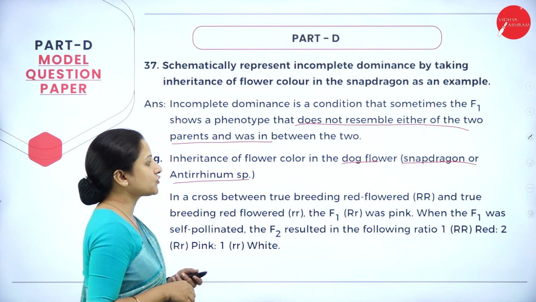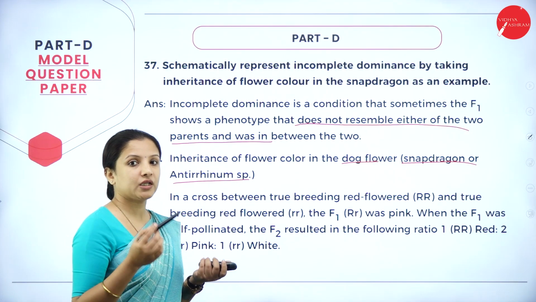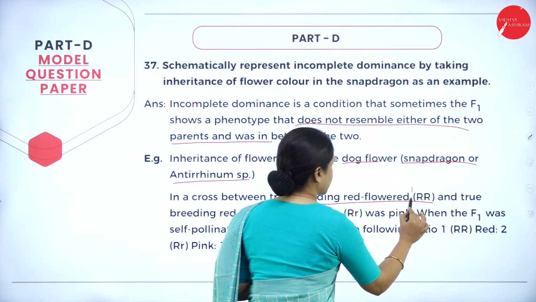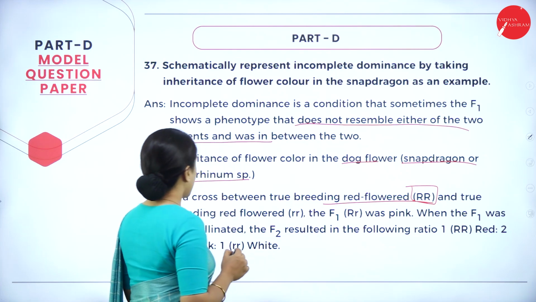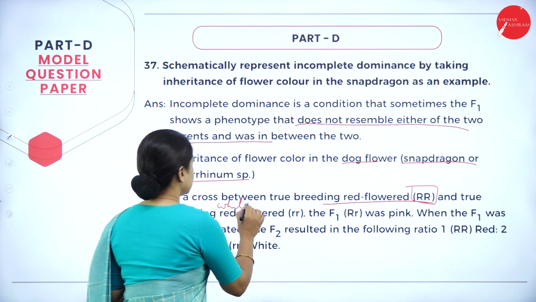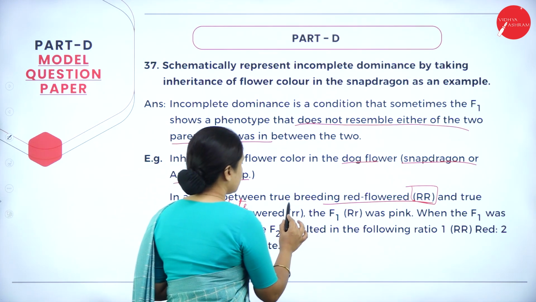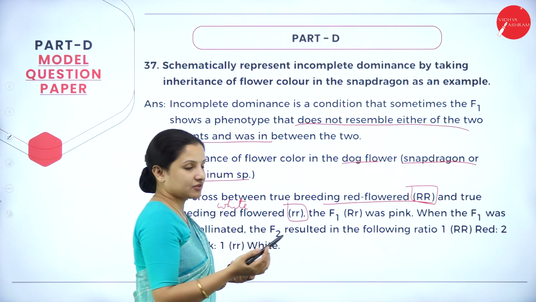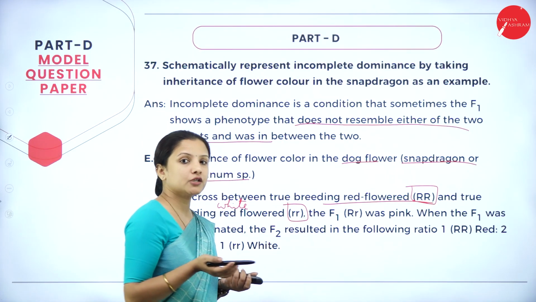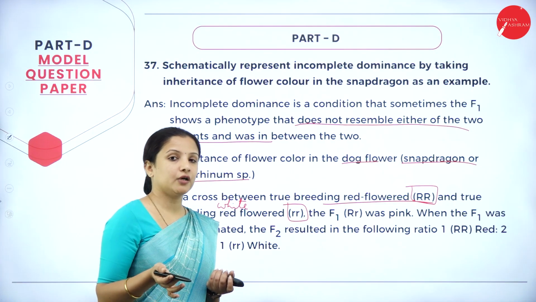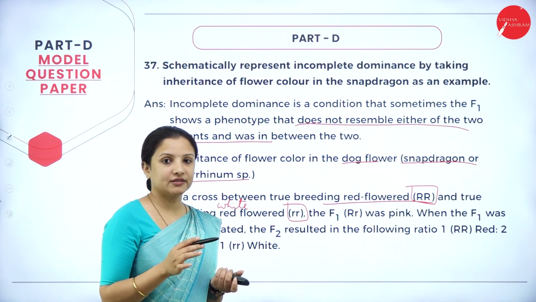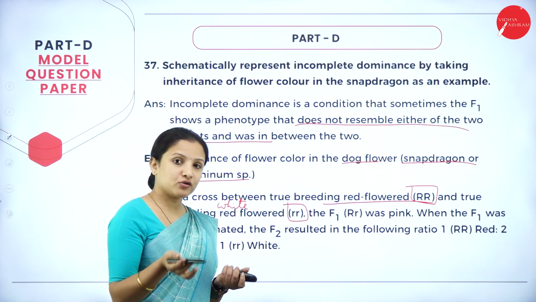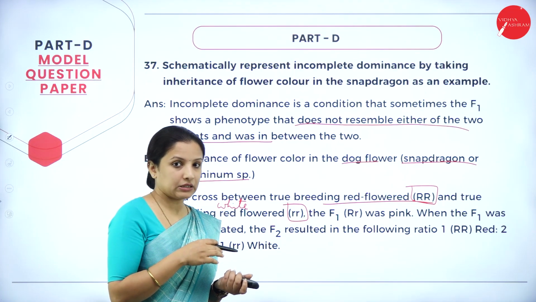In a cross between true breeding red flowers, which is represented by capital RR, and true breeding white flowers, which is represented by small rr, the F1 will be capital R and small r. According to Mendel's monohybrid experiment, we should have got a red colored flower, right?